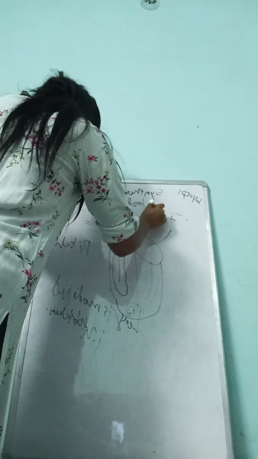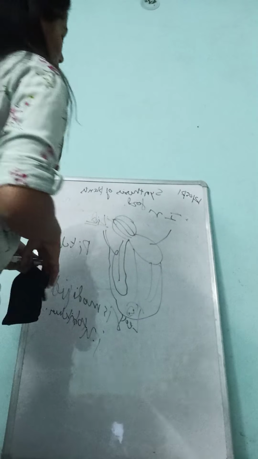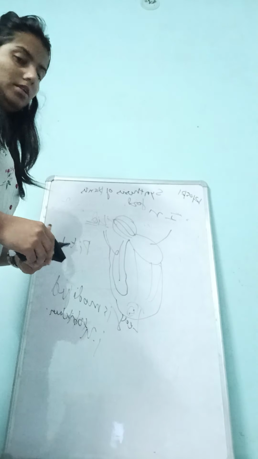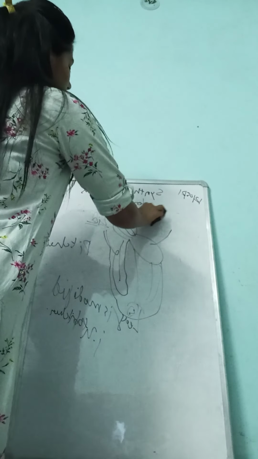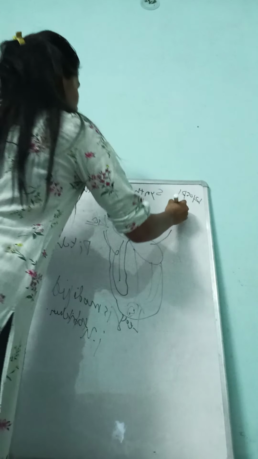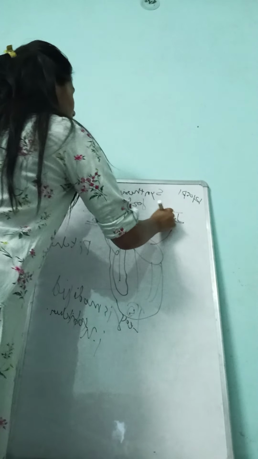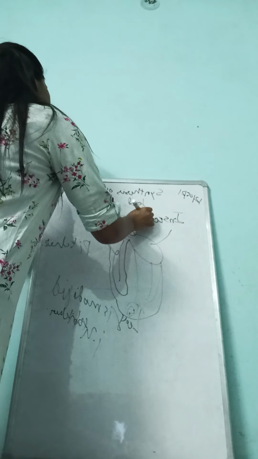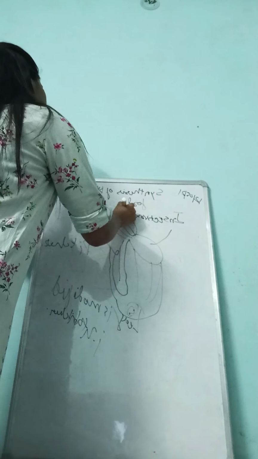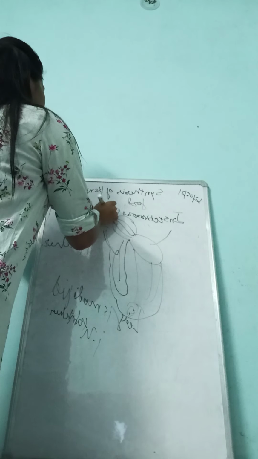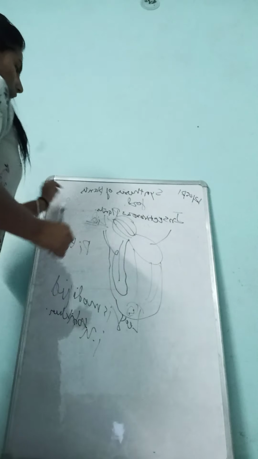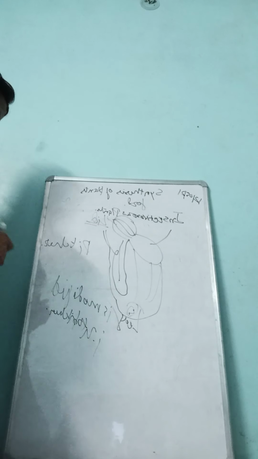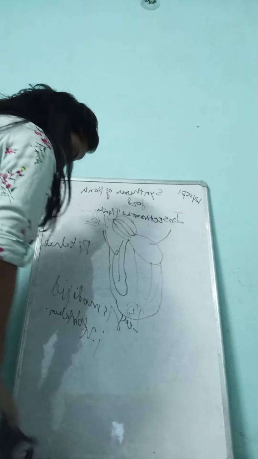So this type of plant comes under insectivorous plants. You can see the whole nutrition is based on the insects or the organisms. So it comes under insectivorous plants. This is an example of insectivorous plants.